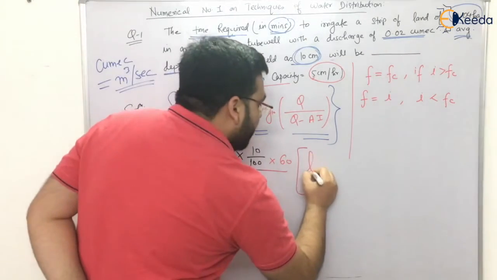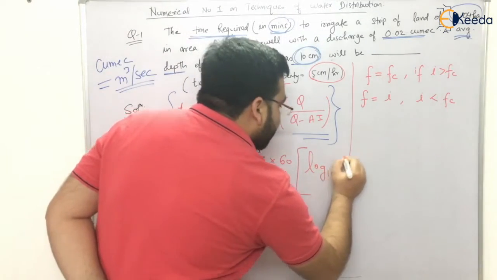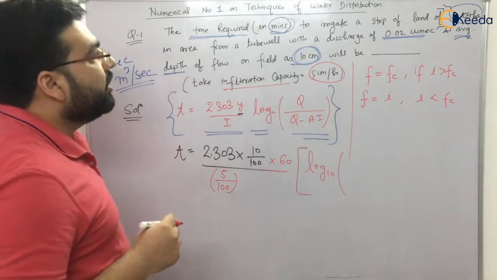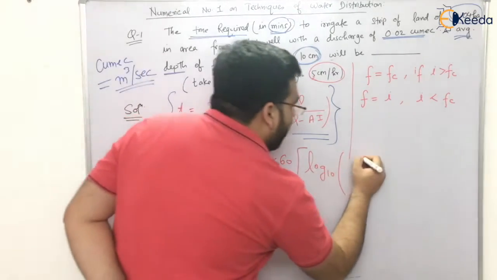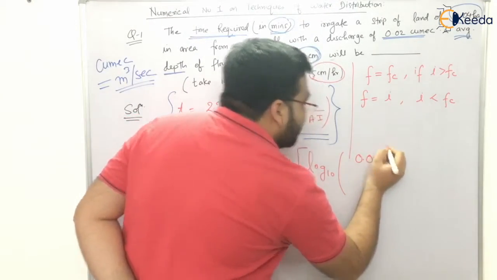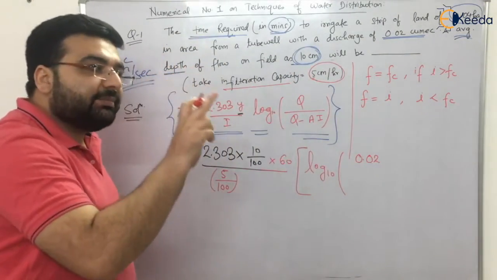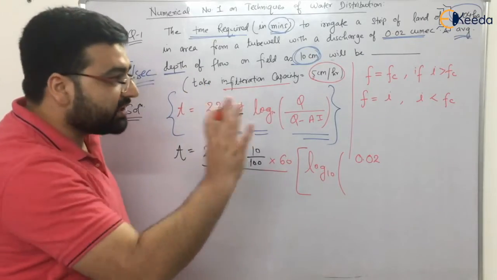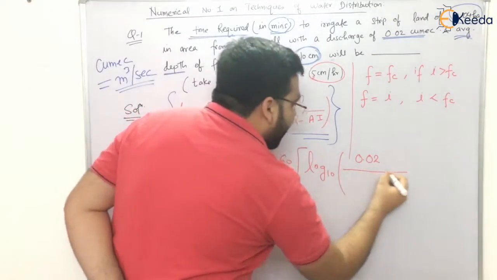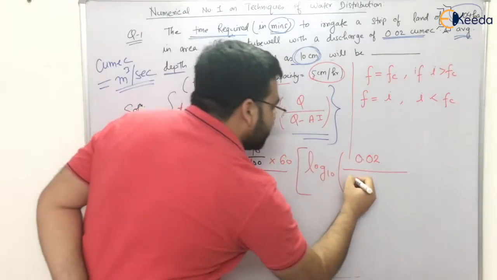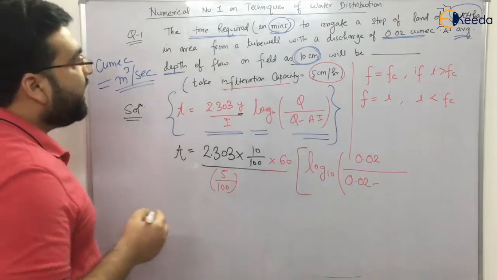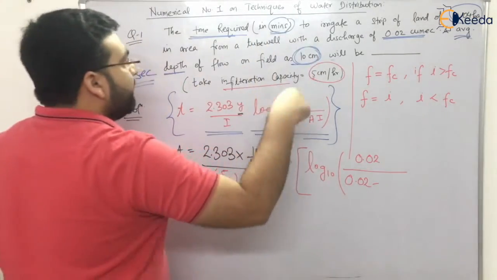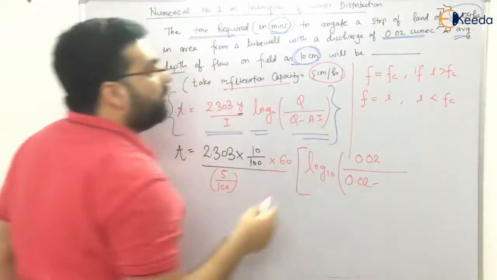And we have log base 10, the discharge. Discharge is how much? 0.02 Qmac. Now what is Qmac? Meter cube per second. So 0.02 meter cube per second. Just have the units in mind. Divided by Q minus AI. What is Q? Same, 0.02 minus A. Now what is A? A is area of the particular land, that is 0.04 hectares.